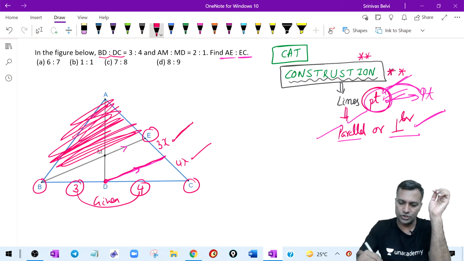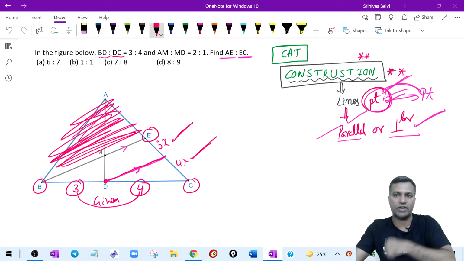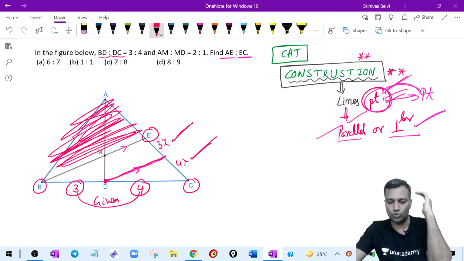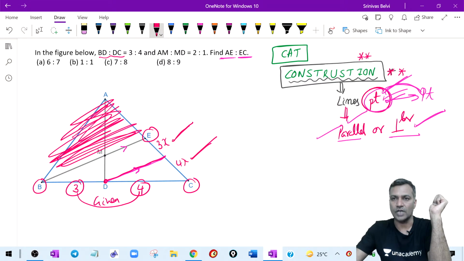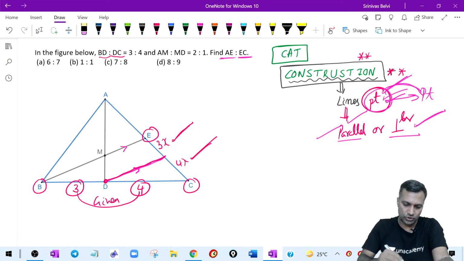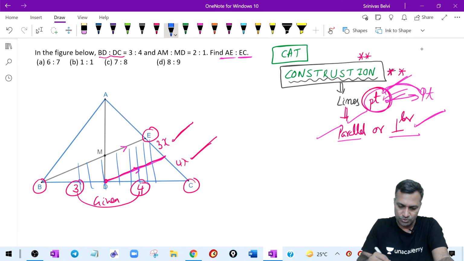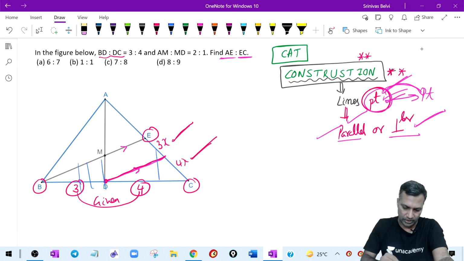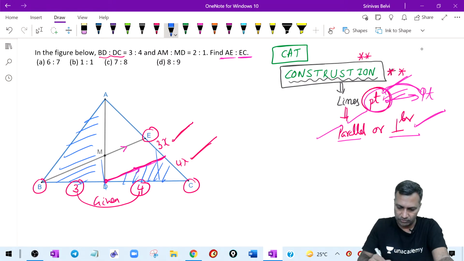So what did I do? I projected it on the final journey. I projected it towards my line, which is AC. Good. All right. Now come to the rest of the portion. Leave this portion. Now consider the rest of the portion. All this portion is not required.